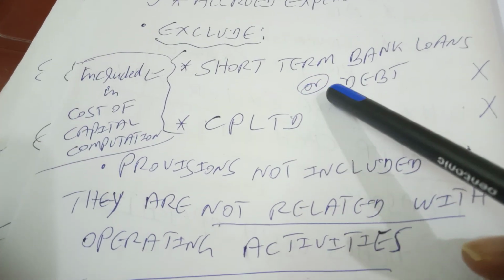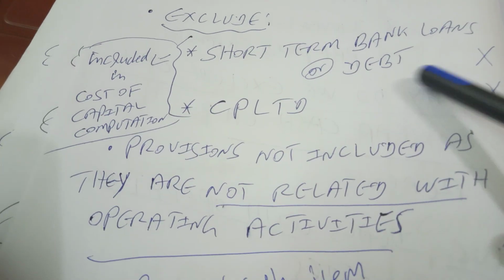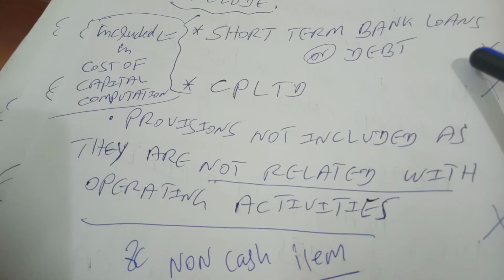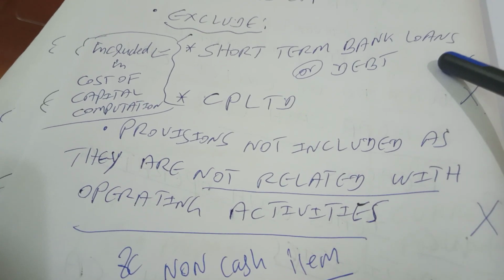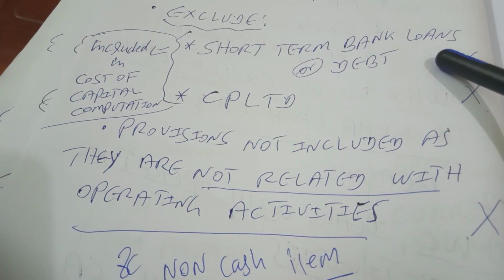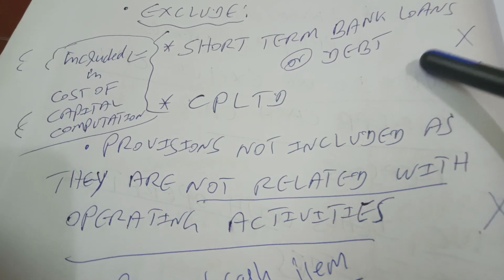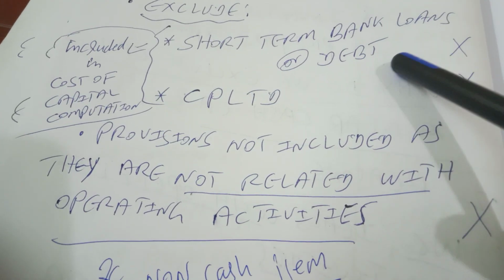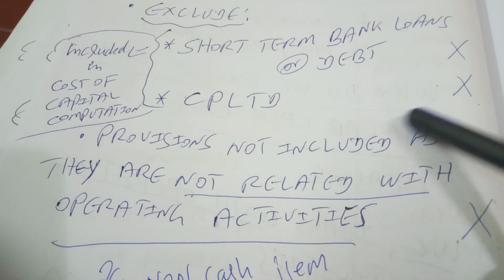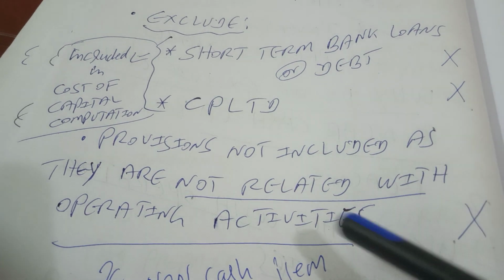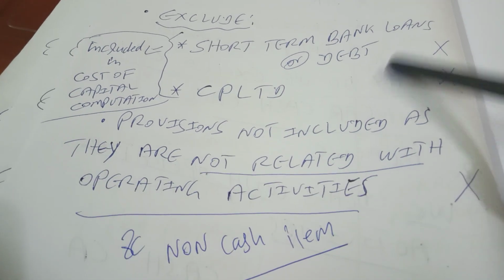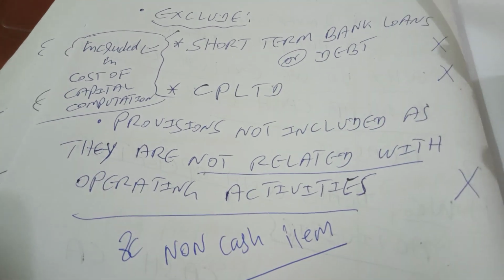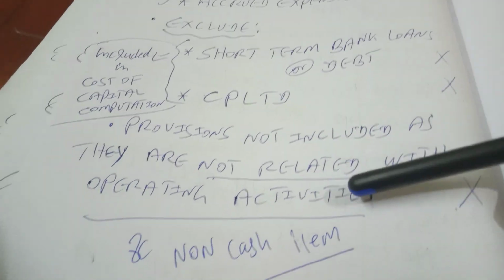One is short-term bank loans or debt, short-term debt. The debt can consist of bank loans or obligations with other parties, in terms of money. So it is both bank loan as well as debt. And then you have current portion of long-term debt and then provisions. So these three are not included in the computation of working capital.